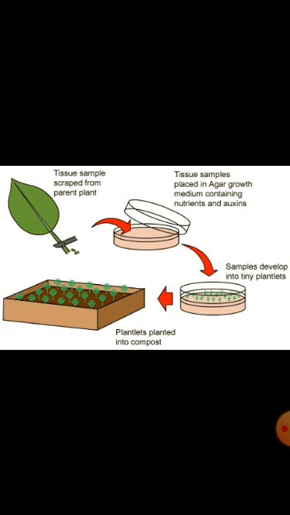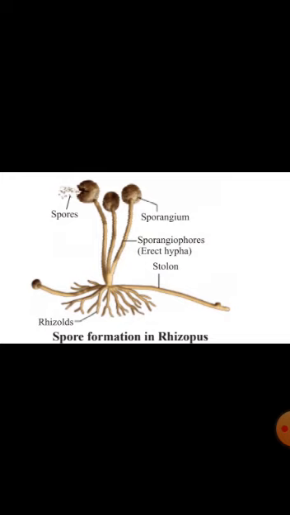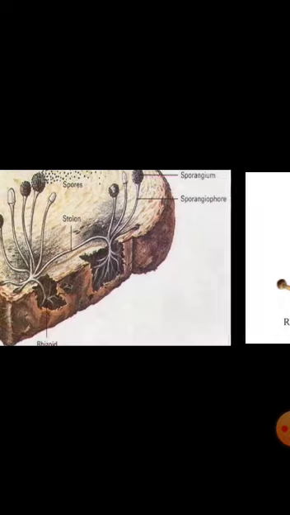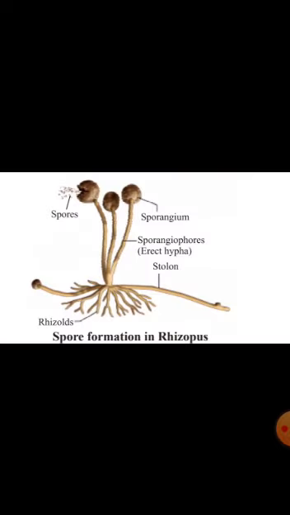One more type of asexual reproduction is spore formation or sporulation. This is mostly seen in fungi and bacteria. In this, the plant bears a number of spores in the sporangium. When the sporangium bursts, it releases the spores, which are microscopic and get scattered. When they fall onto a suitable substratum, for example bread, they develop into a new plant, as in Rhizopus. So, this is an example of spore formation in Rhizopus.